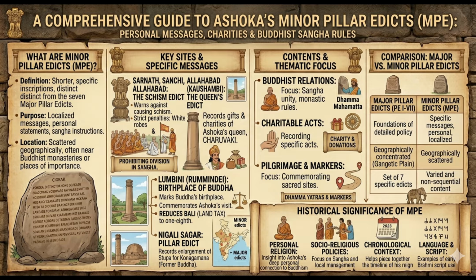Some major sites where pillar edicts are found are Delhi Topra, Delhi Meerut, Lauriya Araraj, Lauriya Nandangarh, Rampurva, Prayag Kaushambi, etc. But I'll explain only some of them, the first one being Delhi Topra. This is the only pillar which contains all 7 pillar edicts. Another one is at Lauriya Nandangarh, in which one of the best and most detailed lion capitals is present. Next we can talk about the Rummindei pillar edict, present at Lumbini, which records Ashoka's visit to the birthplace of Buddha and grants tax reduction.